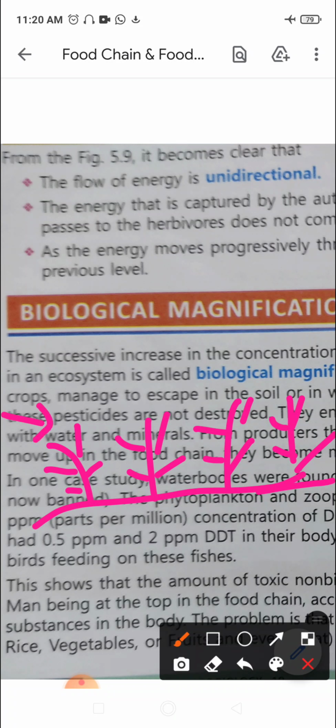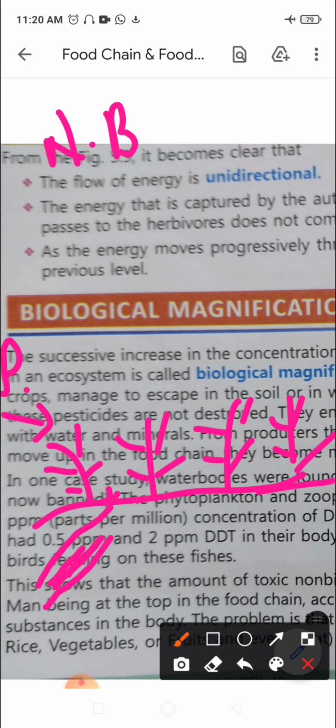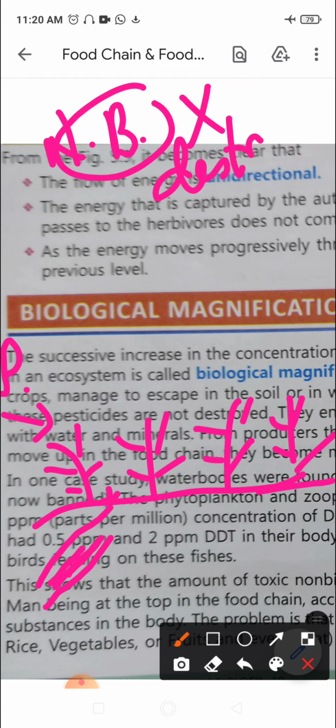Some of them are falling here and some may fall on the soil, right? So they may enter into the soil, or the soil may flow and enter into a water body also, like ponds, lakes, rivers. Now these pesticides that are there are non-biodegradable. Non-biodegradable means they cannot be broken down into simpler forms by any living organisms. So they are non-biodegradable, and so these pesticides cannot be destroyed, right? So they will always be present if they cannot be destroyed.